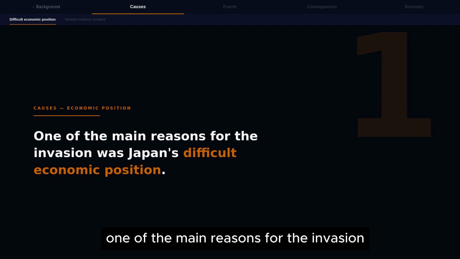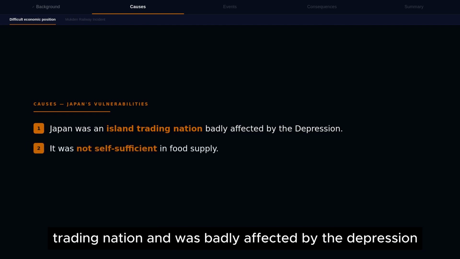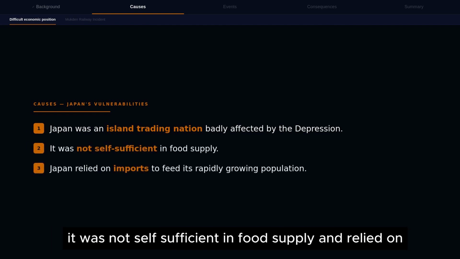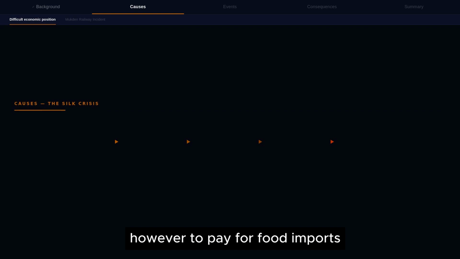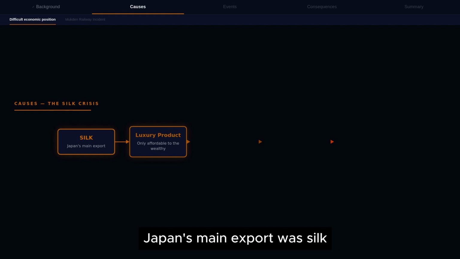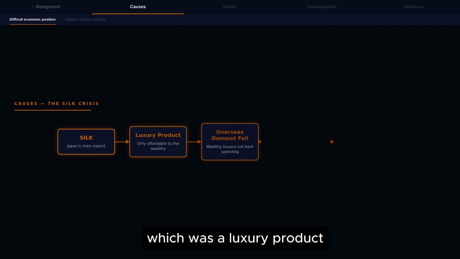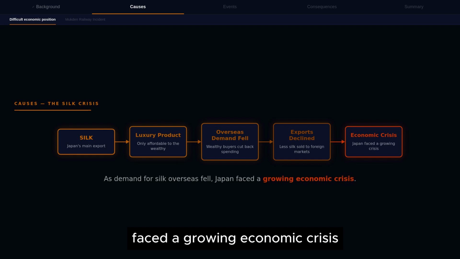One of the main reasons for the invasion was Japan's difficult economic position. Japan was an island trading nation and was badly affected by the Depression. It was not self-sufficient in food supply and relied on imports to feed its rapidly growing population. However, to pay for food imports, Japan had to make profit on its exports. Japan's main export was silk, which was a luxury product. As demand for silk overseas fell, Japanese exports declined and the country faced a growing economic crisis.